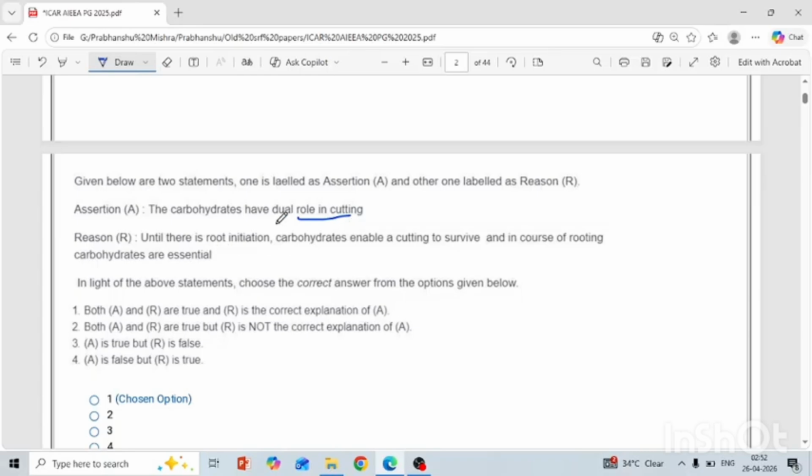Basically, what is the role of carbohydrate? As you know, carbohydrate is the major source of energy which is utilized in respiration, and ultimately we get the energy. And when insufficient carbohydrate is there in the initial stage, if you see the plant in the initial cutting stage, first they sprout, but at a later stage the sprouts dry.